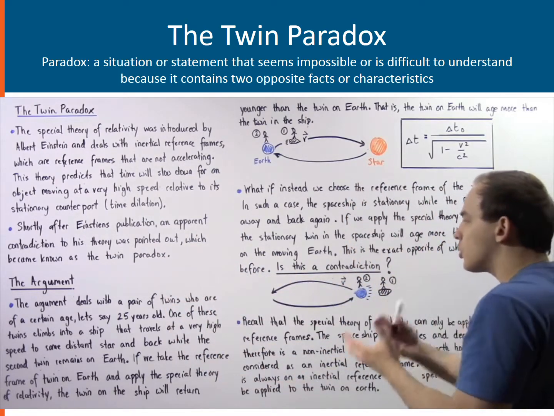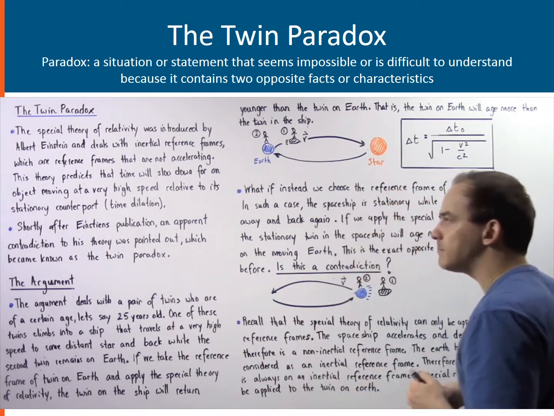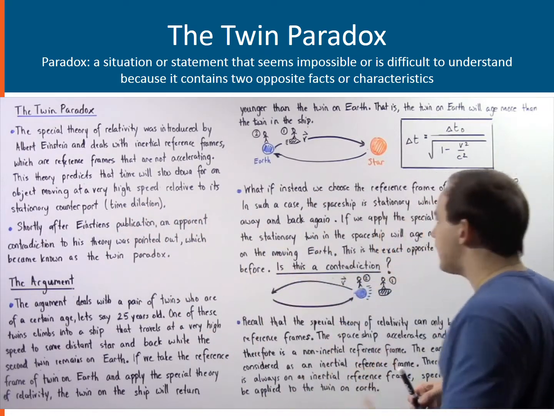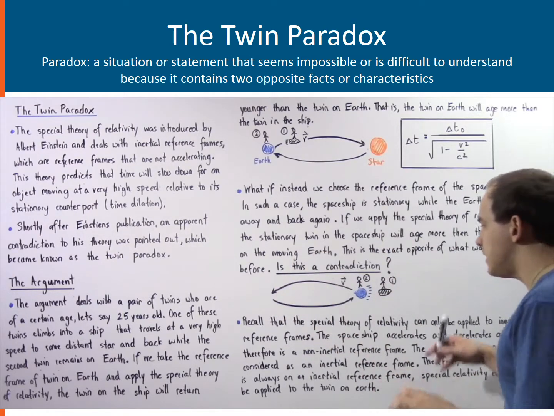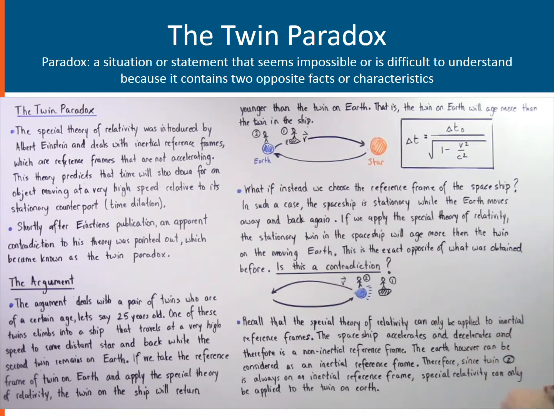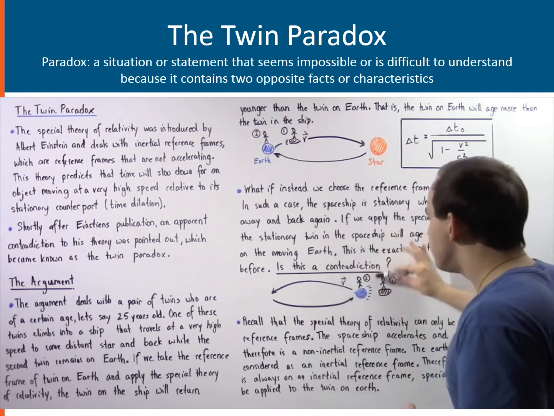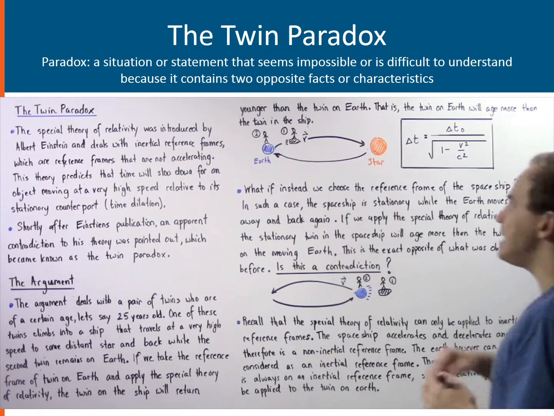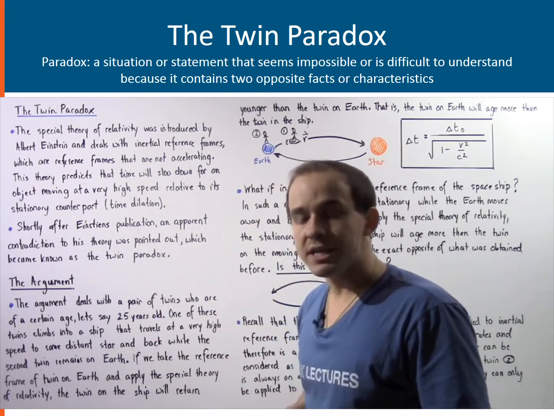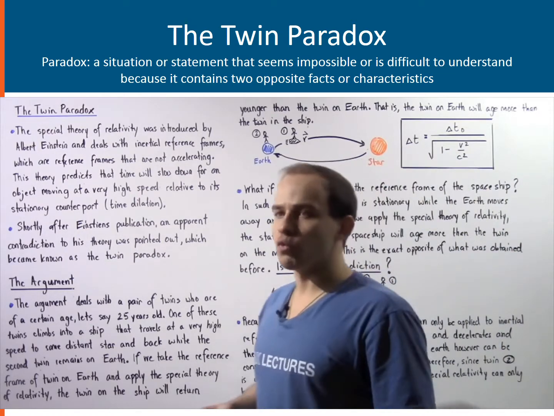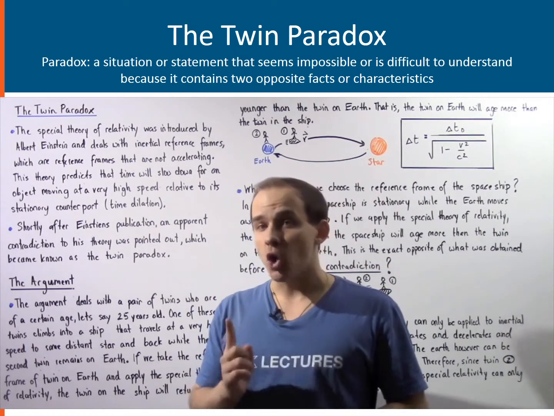and then back, so the Earth is moving with a velocity, and that means by the concept of time dilation and the special theory of relativity, this person who is assumed to be stationary inside the spaceship will age more than the twin on Earth. Now, this is the exact opposite of what we obtained in the earlier argument. Is this a contradiction to the special theory of relativity? And the answer is no, it's not.